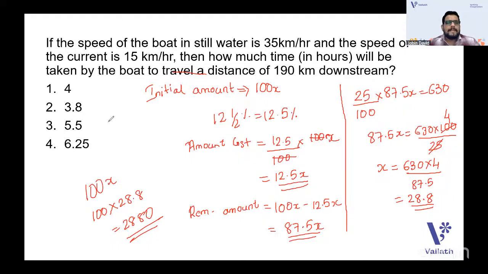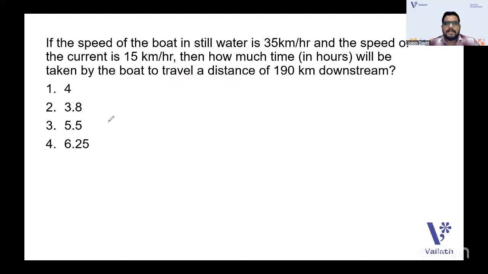If the speed of the boat in still water is 35 kilometer per hour and the speed of the current is 15 kilometer per hour, then how much time in hours will be taken by the boat to travel a distance of 190 kilometer downstream? Okay, like this upstream and downstream question, NTA has been asking this. I think in January 2025, they asked a question regarding this upstream and downstream.